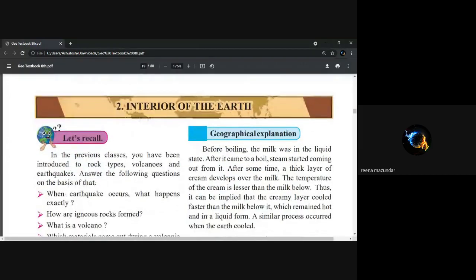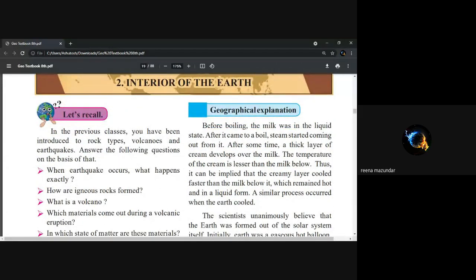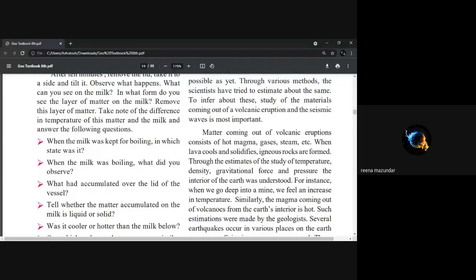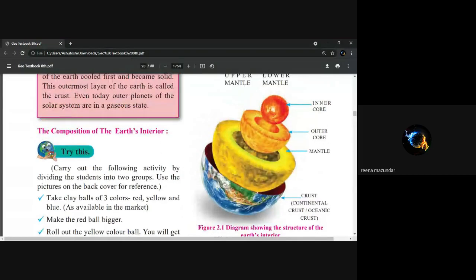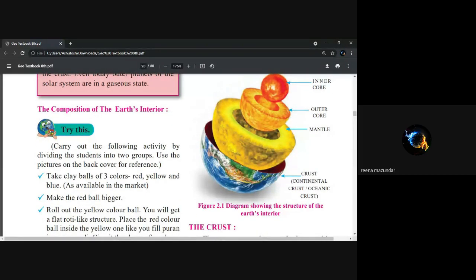We'll move on to interior of the earth. We'll see the picture first. I think while explaining, I told you. This is the composition of the interior of the earth. We have already seen that if you keep the things boiling, what happens, isn't it? So this is the interior of the earth diagram showing the structure of earth, because if you are having offline, then a question may come, or draw the diagram, all this, so you can have it as it is given, make 3 color balls and all. We will not see that.